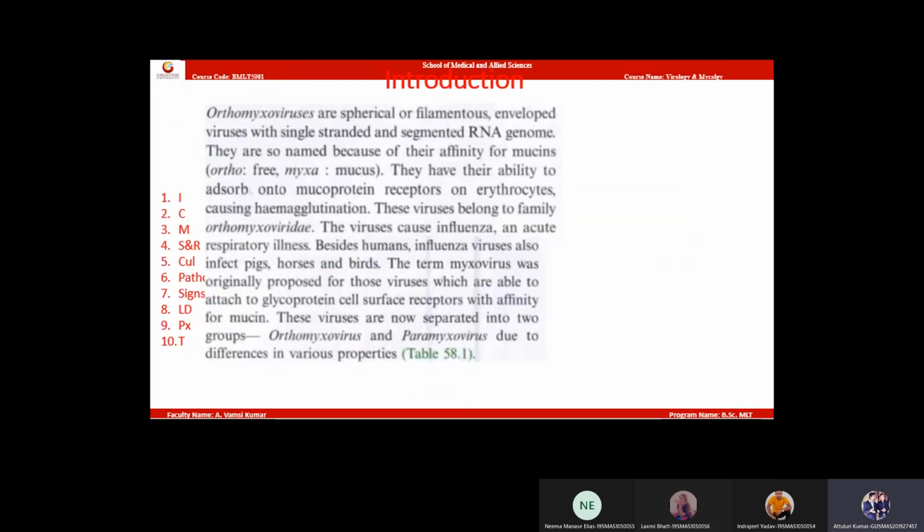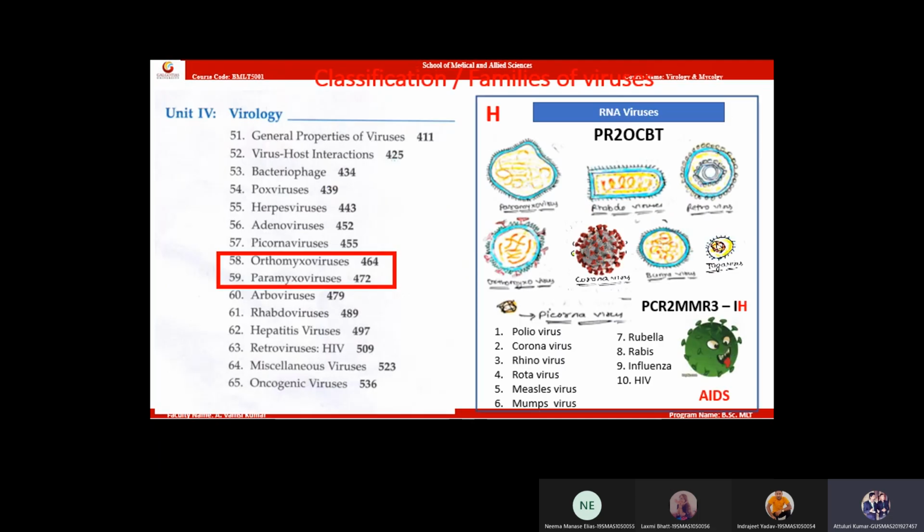So influenza is an RNA virus. Influenza virus belongs to a family called Orthomyxoviridae. Ortho and myxo: myxo means mucus, and ortho means free. Free mucus virus. This is the meaning of orthomyxovirus. So influenza virus belongs to the family Orthomyxoviridae.